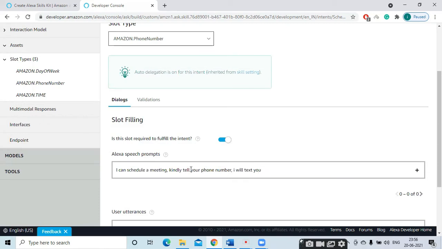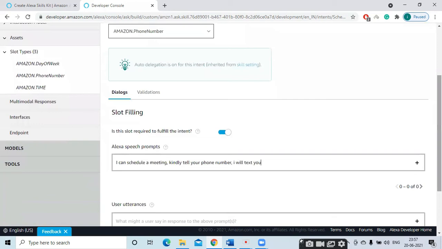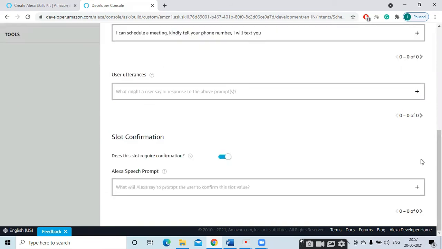So for the phone number, we are giving a numeric number, a 10-digit number. So we have to confirm whether Alexa has heard it correctly or not. So here we need the confirmation. The confirmation slot we need, because we are telling the phone number to Alexa, any 10-digit number. So confirmation is required here. That is, Alexa should read out our phone number to confirm whether this is the phone number or not. So Alexa should say, I have heard.